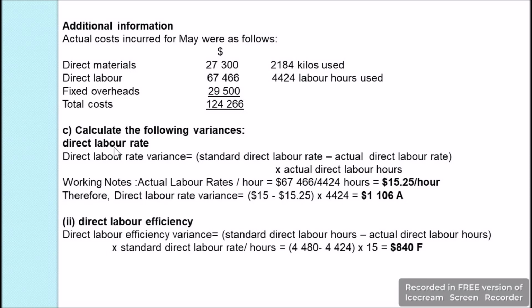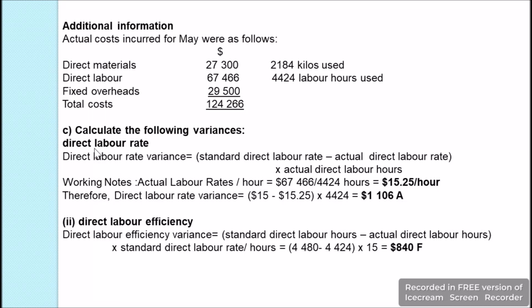In the first bit of the question, we are asked to calculate the direct labor rate variance. You see, variance is the difference between what was budgeted and what actually occurred. If the budgeted cost was more and actual cost was less, then it is called a favorable variance, as it has a positive effect on the profitability of the business. And it's vice versa. If the budgeted cost was less and the actual cost was more, that means there is an increase in cost, and this will have a negative effect on profit. Hence, it is an adverse variance.